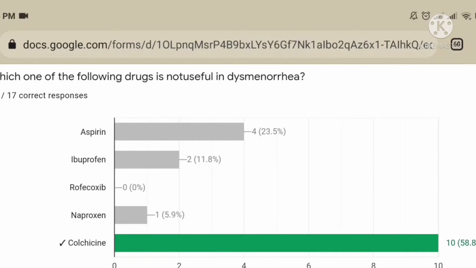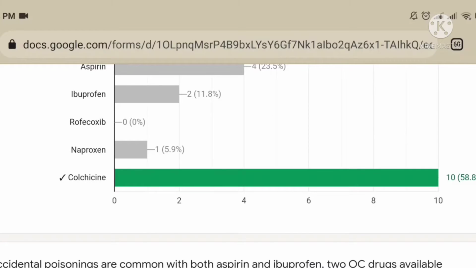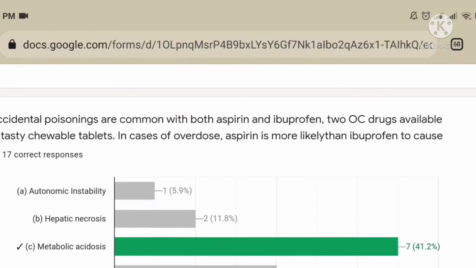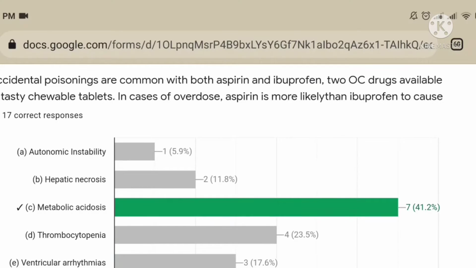Question number 1. Which one of the following drugs is not useful in dysmenorrhea? Here you can see the right answer, and 10 students gave the right answer. Accidental poisonings are common with both aspirin and ibuprofen, two OTC drugs available in tasty chewable tablets. In case of overdose, aspirin is more likely than ibuprofen to cause metabolic acidosis, and these other four are not the right answer. So those students who took these four options must visit and check Lippincott.